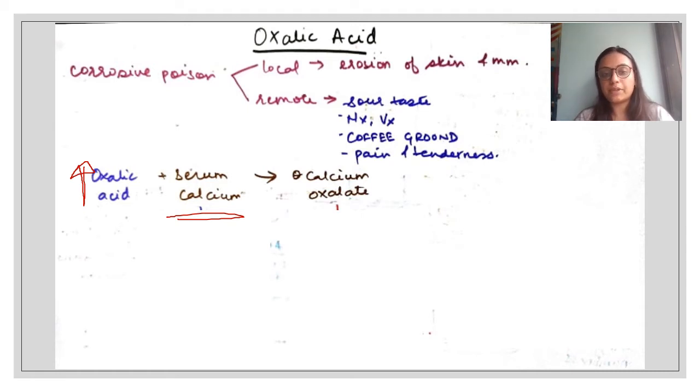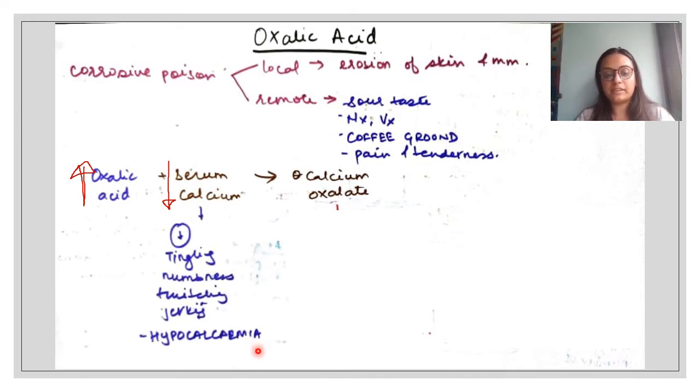So what will happen to serum calcium? The levels will become low. Simple chemistry: if oxalic acid is high and it is combining with serum calcium, the total serum calcium available will of course decrease. So that will give us a state of hypocalcemia. So what is the consequence of this reaction? This is FMT, alright? This is not my theory, this is pure FMT.